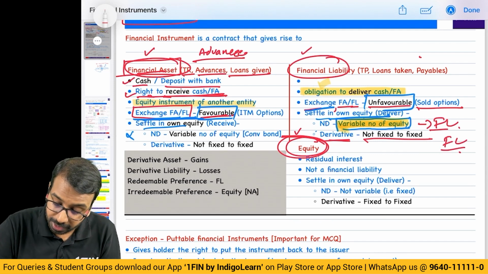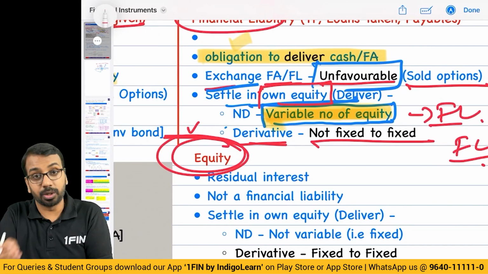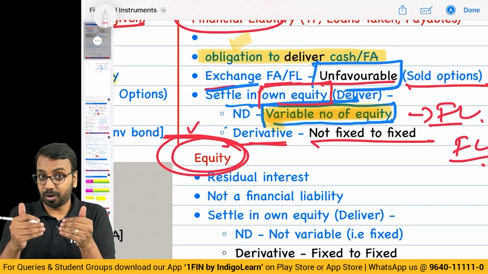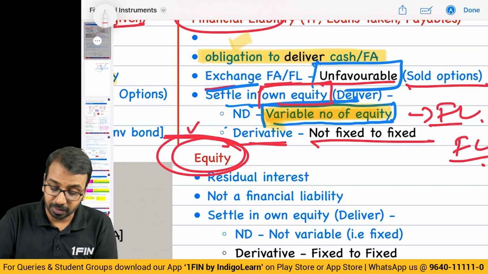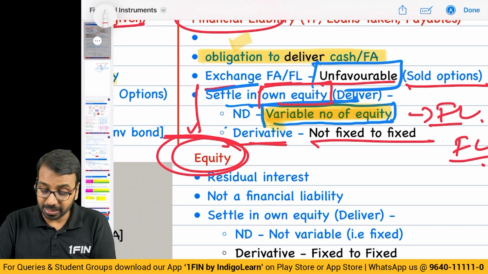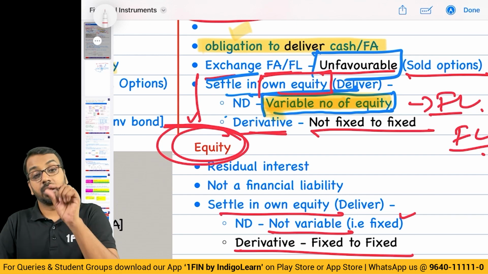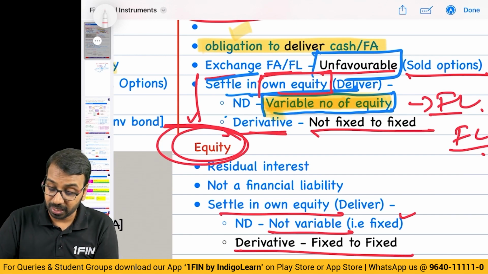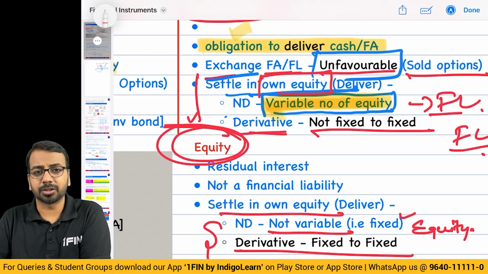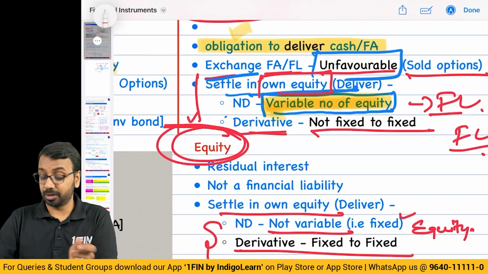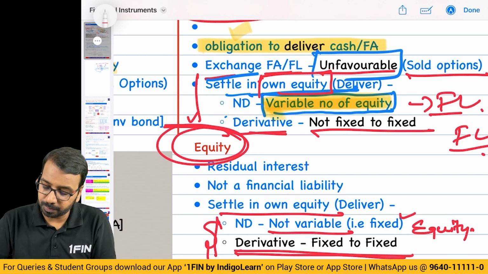Now here what is important? You are settling in own equity. So if you have a contract to settle in own equity and the number of shares is not fixed, and in case of a derivative contract even the consideration is not fixed, it is not a fixed to fixed contract, then it becomes a financial liability. Whereas if you settle in own equity and it is not variable, that is a fixed number of shares for a fixed consideration, then in that case this becomes equity. For example, for a share based payment transaction, you have a fixed number of shares, you have fixed consideration. You have any stock option, fixed number of shares, fixed consideration, then that becomes your equity.